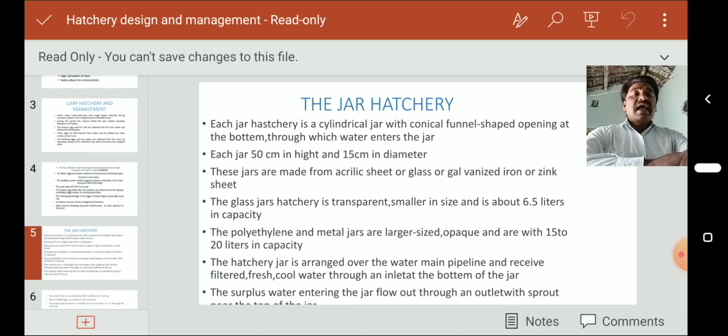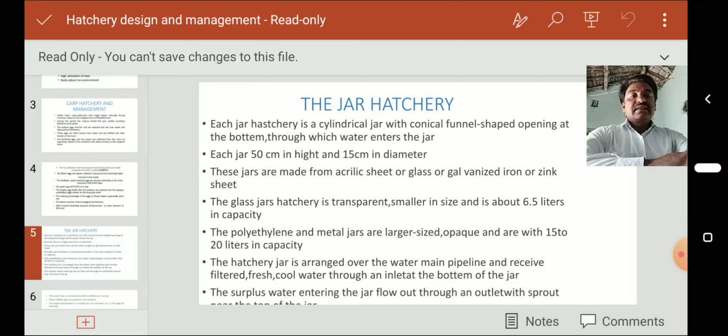The glass jar hatchery is transparent, smaller in size, and is about 6.5 liters in capacity. It is very little.